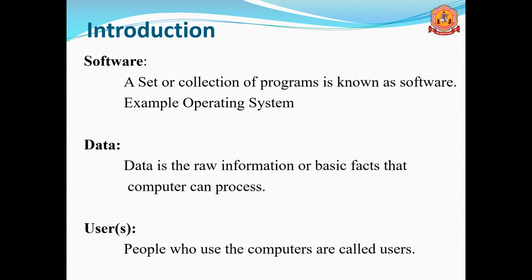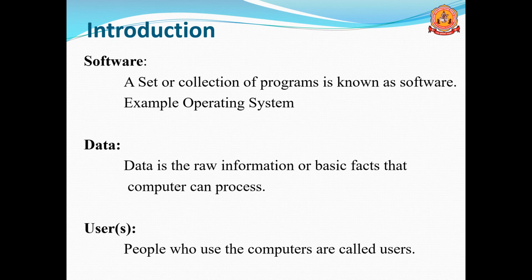The next one is software. What is software? Software is a set or collection of programs. For example, if you want to work with the system, hardware is required. If you want to give input, a keyboard is required. If you want to display the result, a monitor is required. These are the input and output devices, hardware.